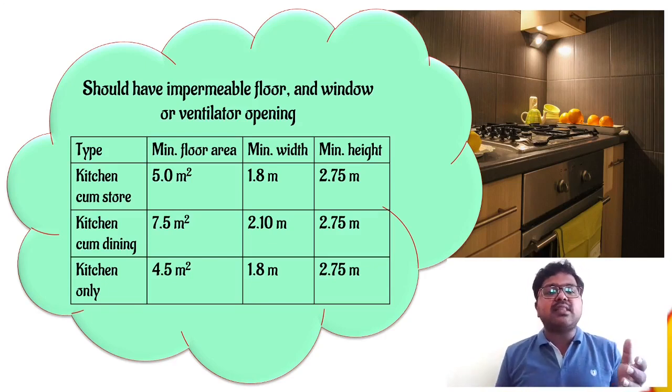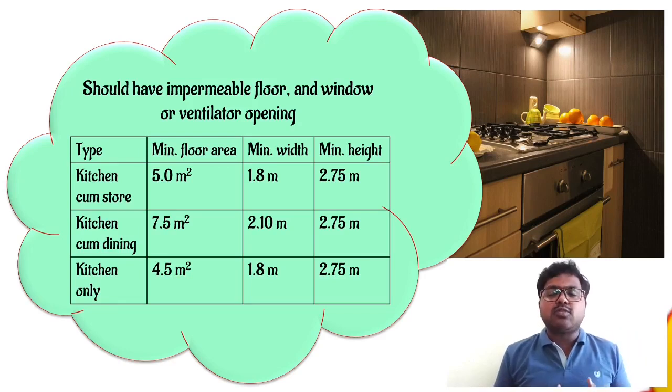Then if we are using the kitchen with store, we have a minimum floor area of 5 meters square, the minimum width of the kitchen will be 1.8 meters and the height is 2.75 meters. So the height is common for all three conditions.